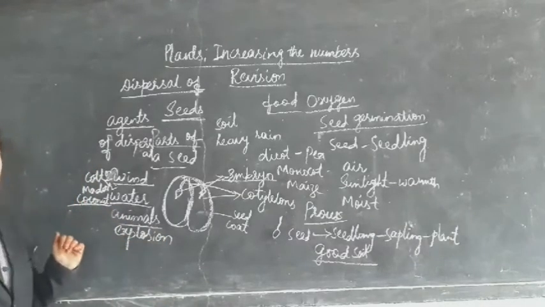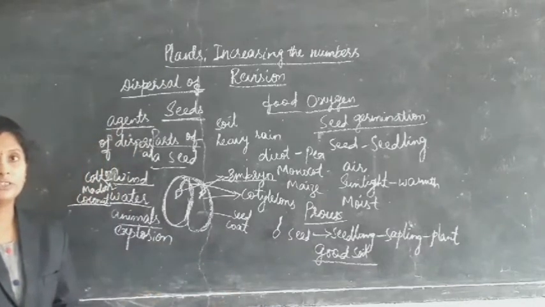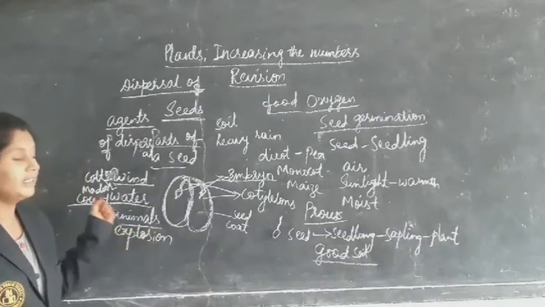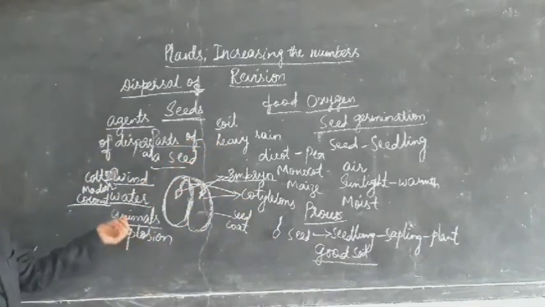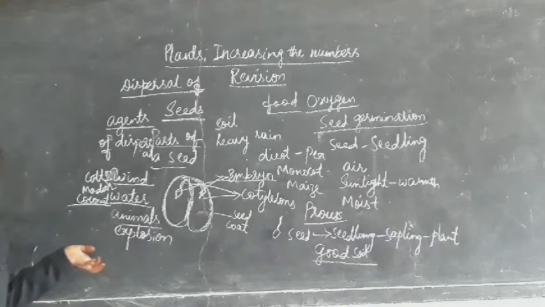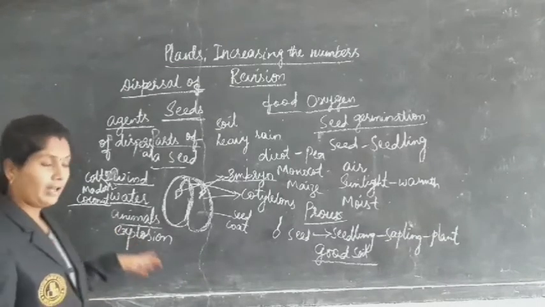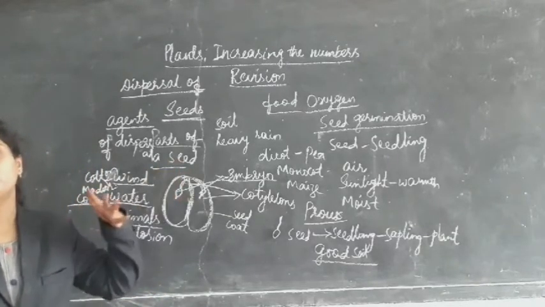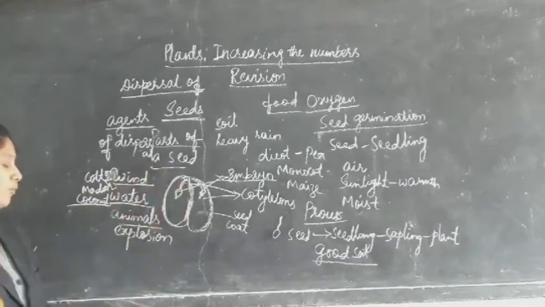Next, coming to animals and human beings. We eat a number of fruits like cherries, mangoes and oranges, and we throw the seeds to other places, and when the seeds fall there, new plants grow. Also, some seeds have spines or thorns which stick to our dress or to the outer hair of animals, and when they move from one place to another, the seeds fall there and new plants grow.